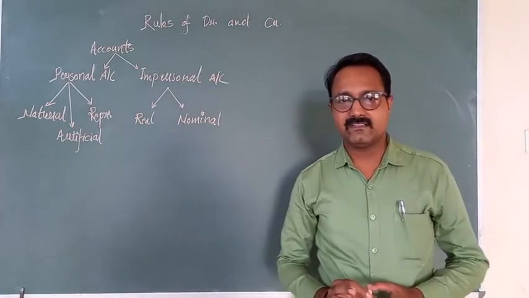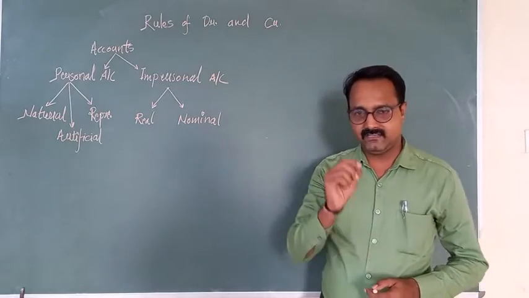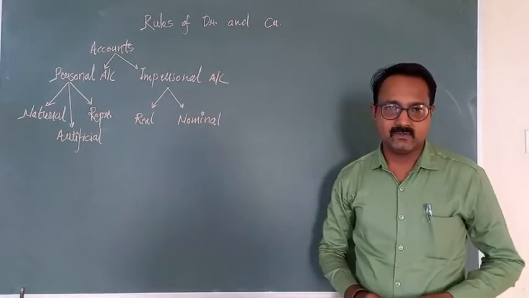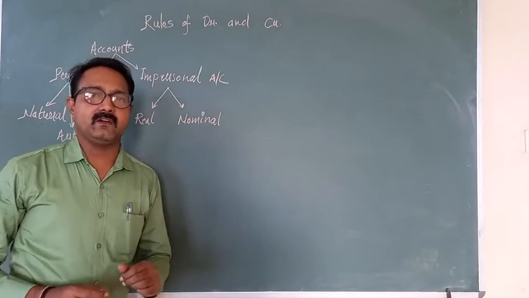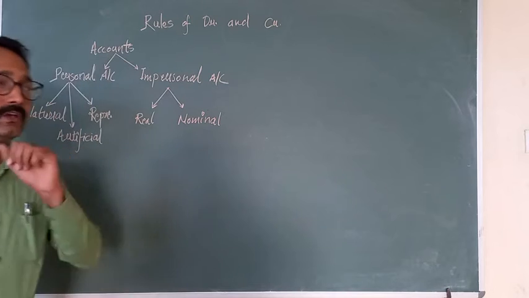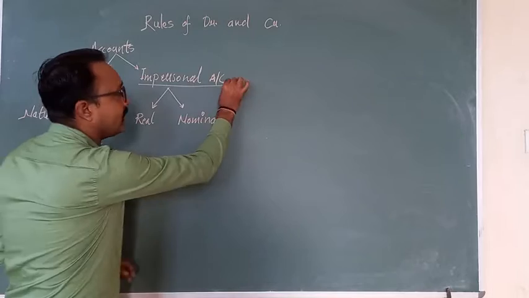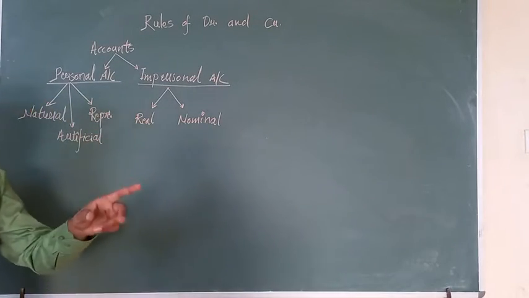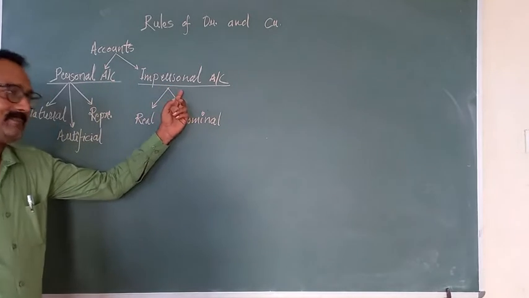As a commerce student, whenever you pass any entry or record any transaction in your books, you have to remember these rules, and these are the golden rules. As you know, in accountancy we have divided all the accounts into two parts. How many parts? Two: the personal account and the impersonal account.